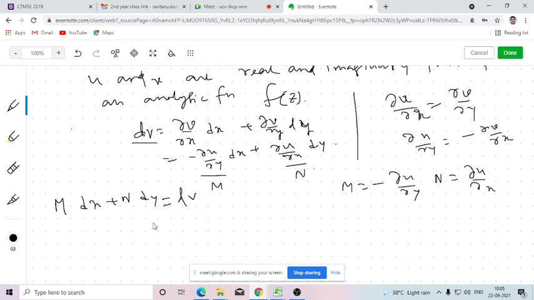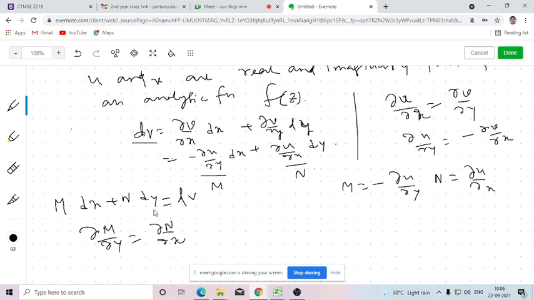Anyone? Okay, I am telling, just tell me whether you can remember this or not. Del m del y should be equal to del n del x. If this condition is satisfied, then we say that this differential equation will be exact. Can you remember this or not? Just respond. Yes, sir. Okay.